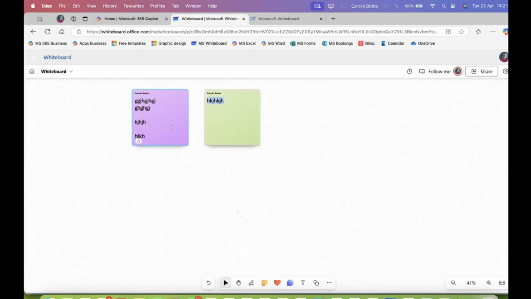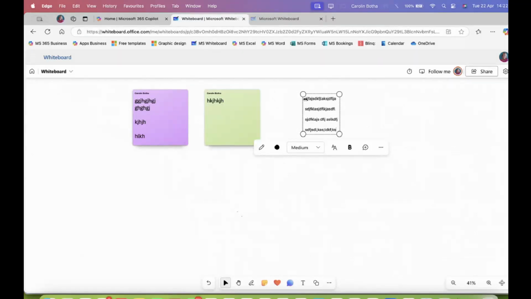Okay, so those are the sticky notes. As I said, I'm not going to do something specific. I'm just going to play around and show you what they are. Let's go for a text, adding text. So adding text, you can just switch it on at the bottom on the tools, and you can start typing whatever it is that you want to put or you want to contribute.